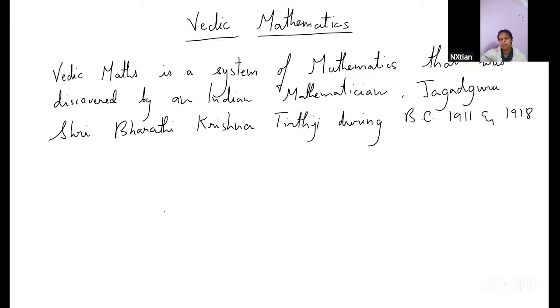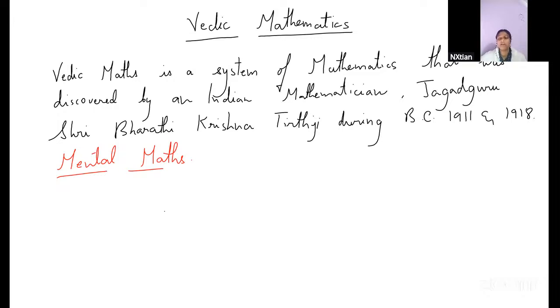Now this Vedic mathematics is also known as mental maths. In the mathematical world nowadays, we call it mental maths. You can write it down. We use a lot of ways, which are known as formulas.